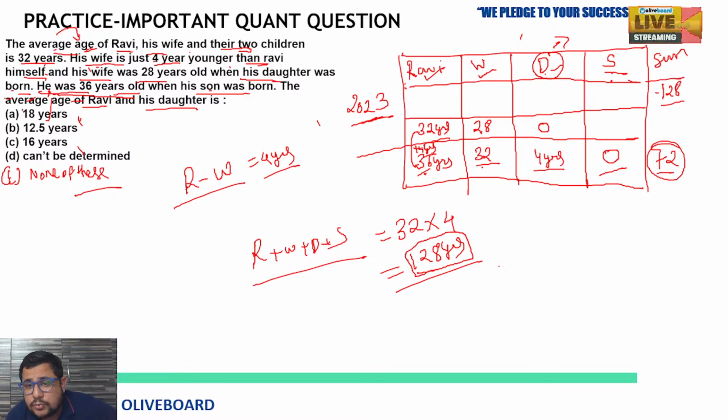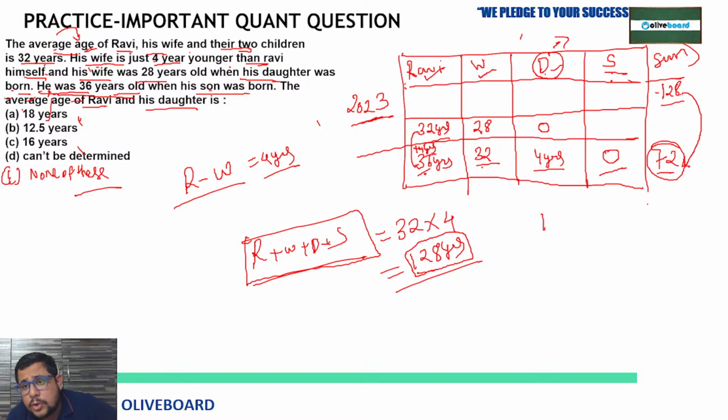So 72, right? Their present age sum is 128. So 128 minus this 72, what are you going to get? You are going to get 28 plus 28, 56.